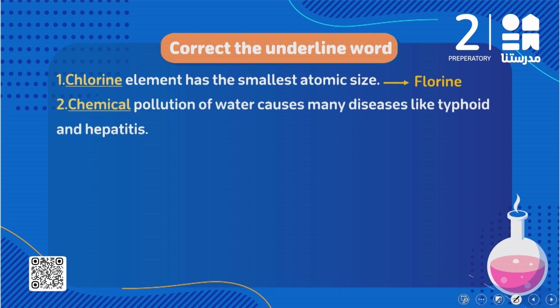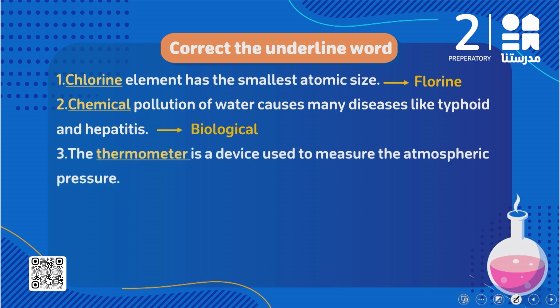The second one, chemical pollution of water causes many diseases like typhoid and hepatitis. Which type of water pollution causes these diseases? We have biological water pollution.